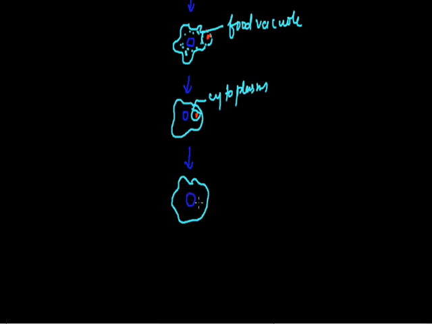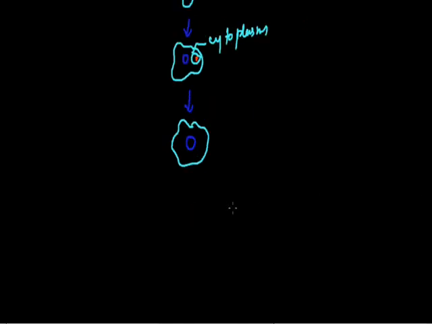Undigested food is expelled out through the egestion process by the single cell of amoeba, and this occurs by the general body surface. So we can say the whole process of digestion in amoeba occurs by the general body surface.